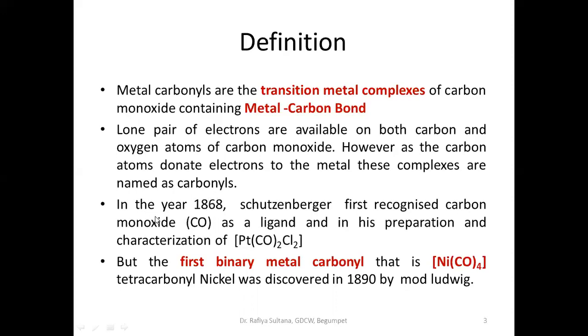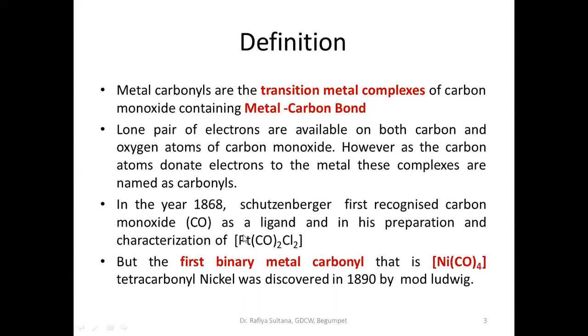In the year 1868, Schutzenberger first recognized carbon monoxide as a ligand in his preparation and characterization of this complex. What is this complex? Dichloro-dicarbonyl platinum.